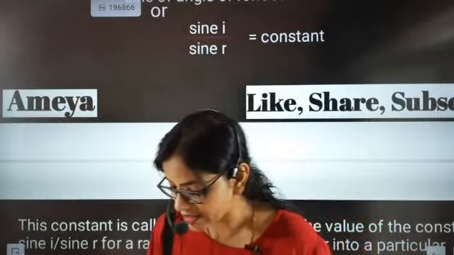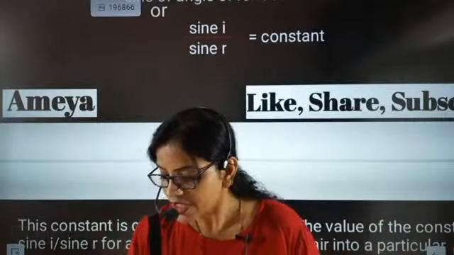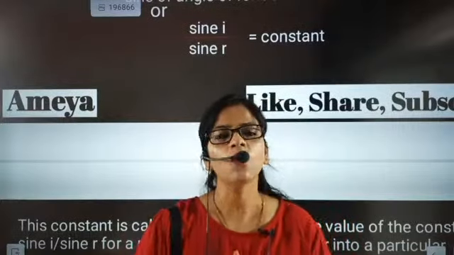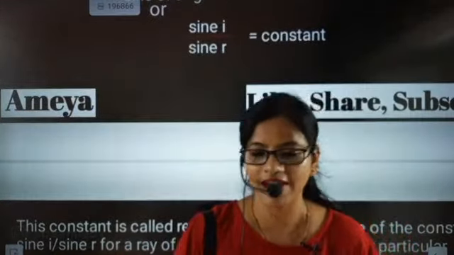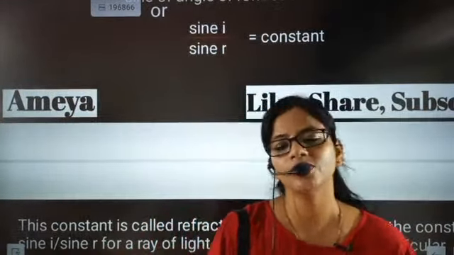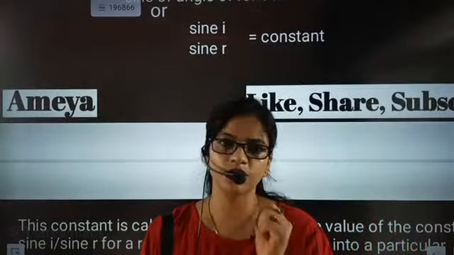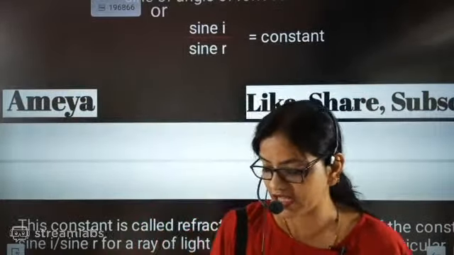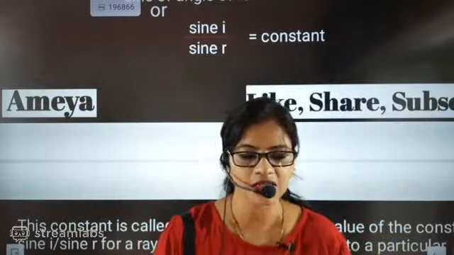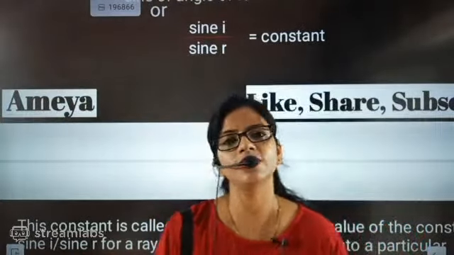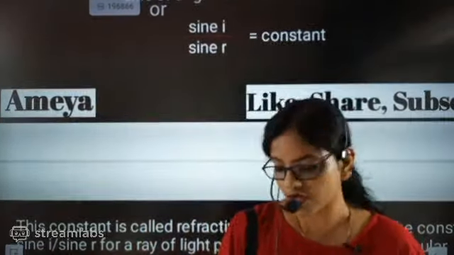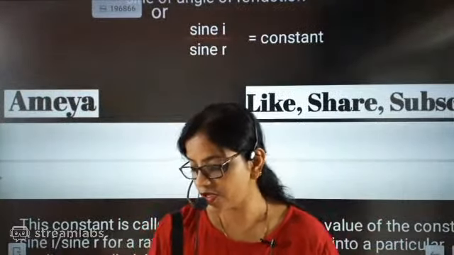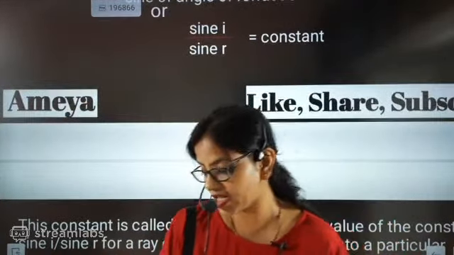So can anybody tell me, if somebody asks you how bending is related to speed of light, what answer are you going to tell? Just type the answer and tell me, beta.